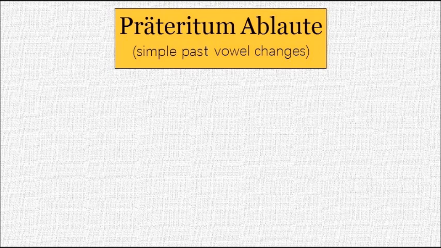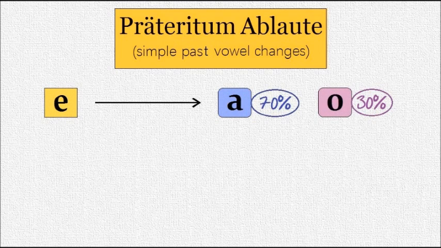With the following rules, you will be able to predict about 80% of the strong verbs' past stems and past participles. Let's look at the simple past stem first. If the vowel of the stem of a strong verb is e, then the past stem will have a or o instead.